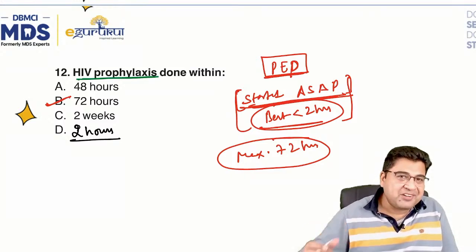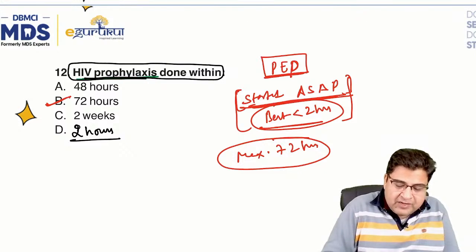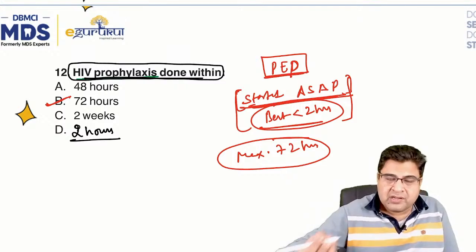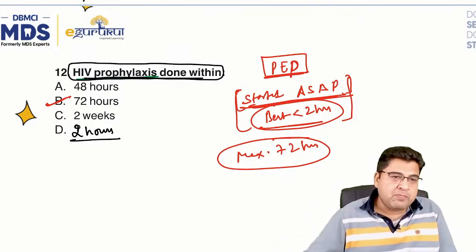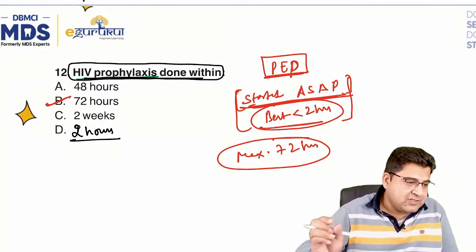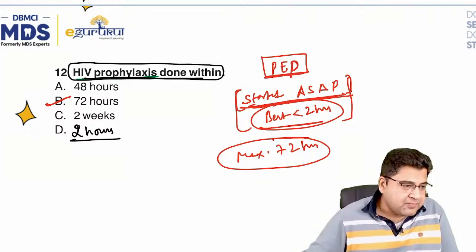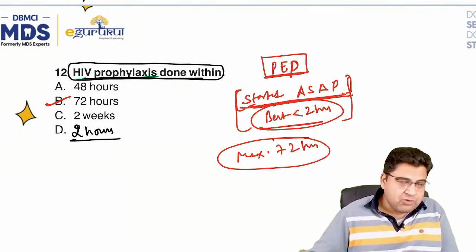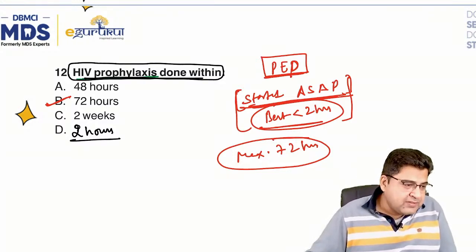This is totally a perception. Was this the exact language of the question, that HIV prophylaxis is done within, or did they give a clinical case, like the patient has got an exposure and has to take post-exposure prophylaxis that should best be started? The word best was there or not? It should be started as soon as possible, within 2 hours. Maximum we can start later.